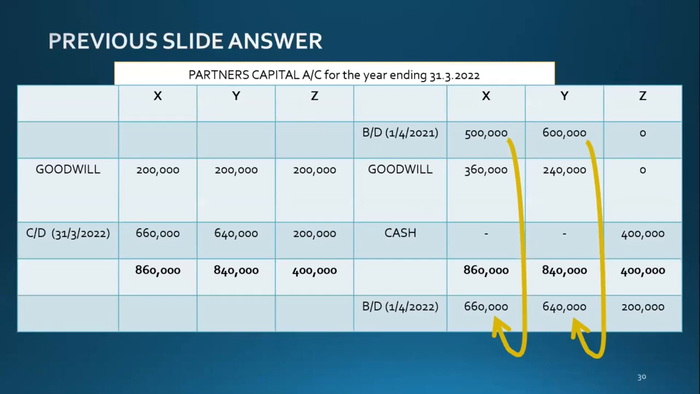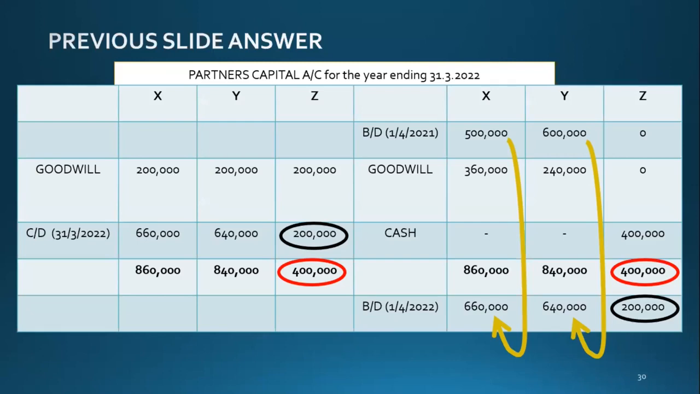And the other thing is, Z invested 400,000, but his closing balance, his remaining balance in the capital account, is 200,000. What happened to the balance 200,000?